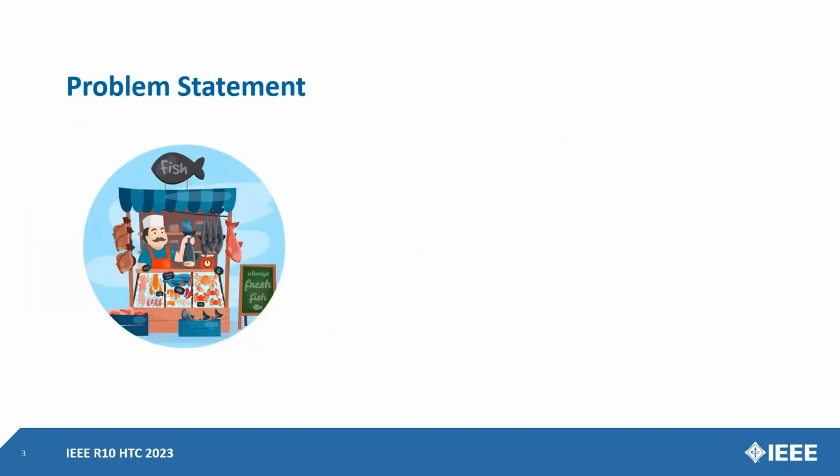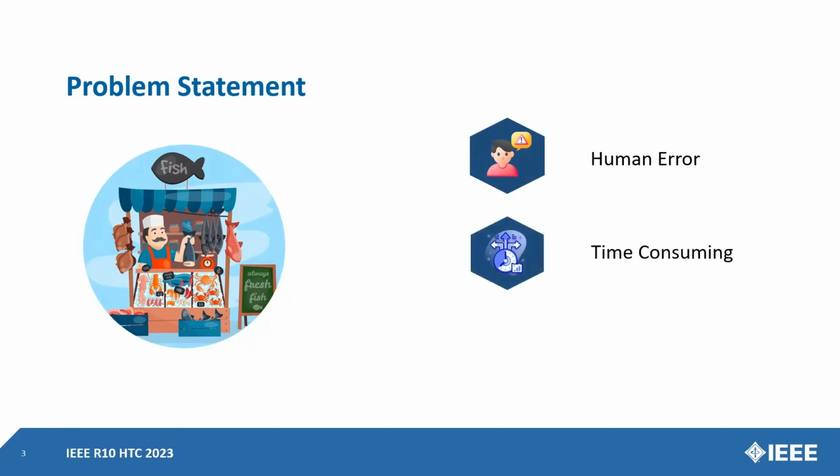In Bangladesh, over 260 freshwater fish species are found. Identifying and classifying them is essential for various purposes, but it is often done manually, which is prone to human error. Classifying fish species is also very time consuming as there are few fish experts in our society.